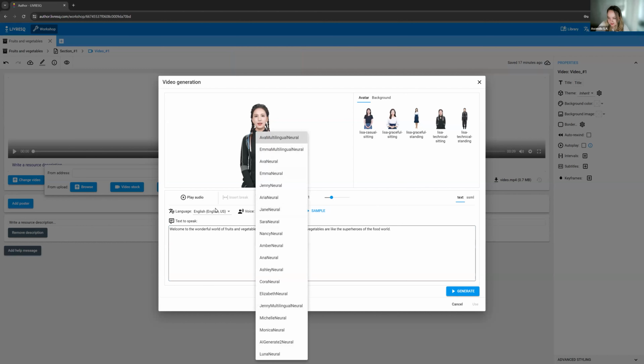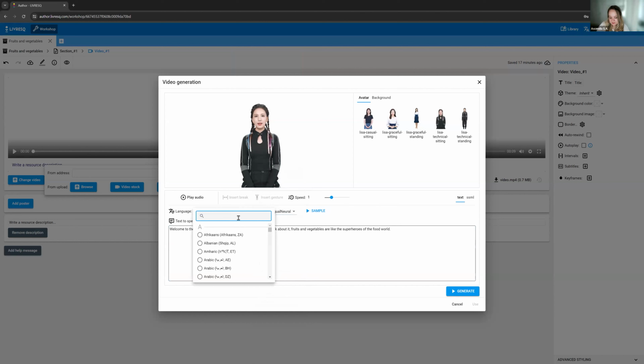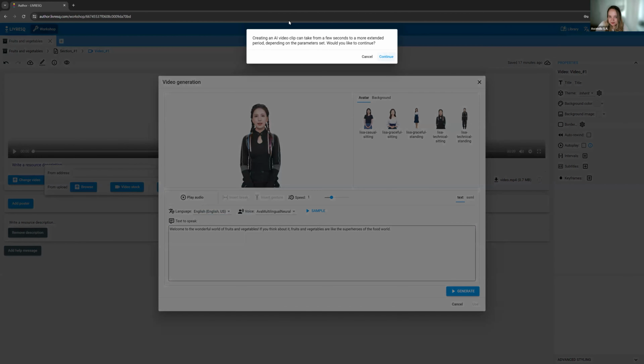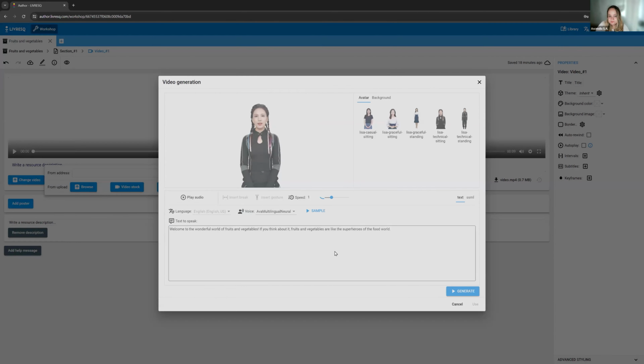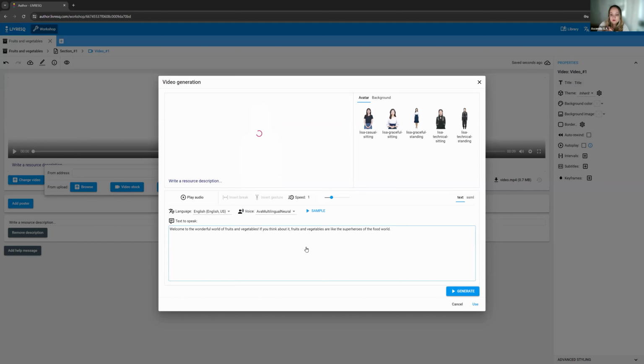You can do English in multiple accents, a lot of accents actually. If we search for English here, you have Australian, Canadian, Great Britain, so British, Hong Kong English, Irish English, Indian English, Kenyan, whatever. So you have a lot of accents that you can choose from. Some have more voices, others have fewer, but definitely a lot to choose from. Now if we click on generate, it takes a little bit. It did warn me that it takes a little bit. What my character will do is lip sync the text that I've just provided. Here we go. It didn't take so long.